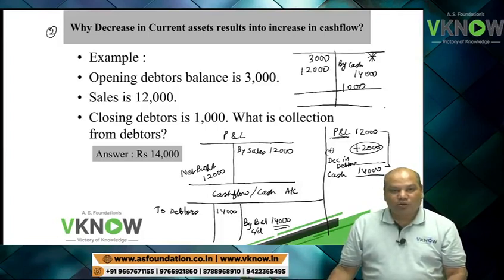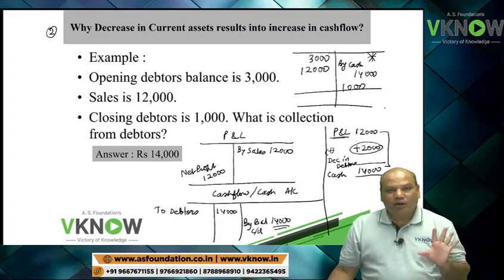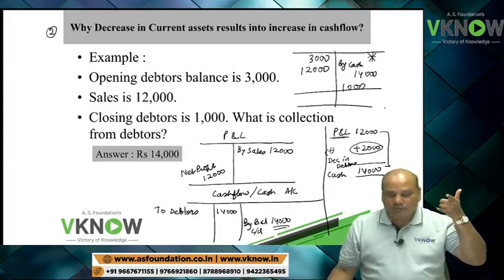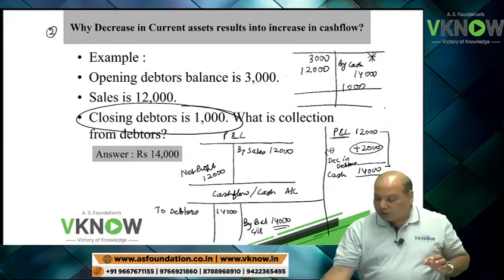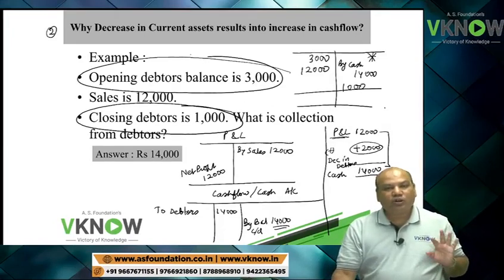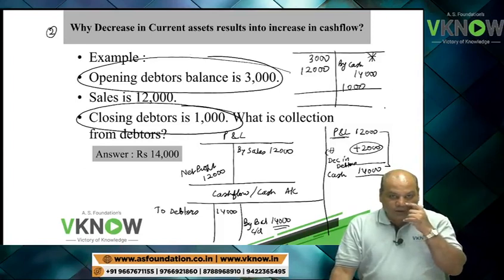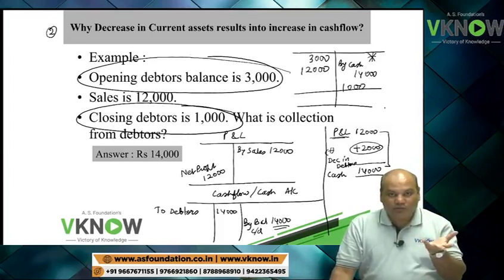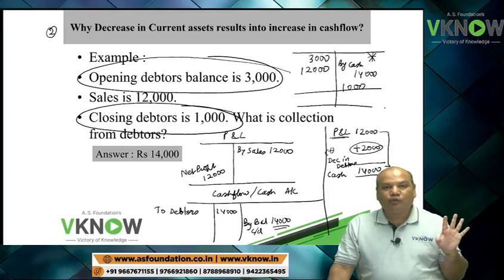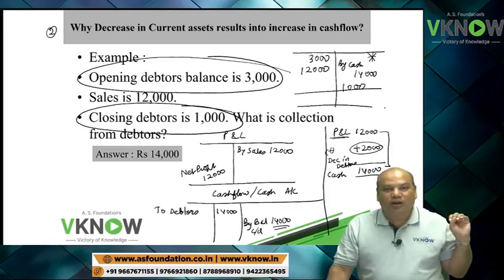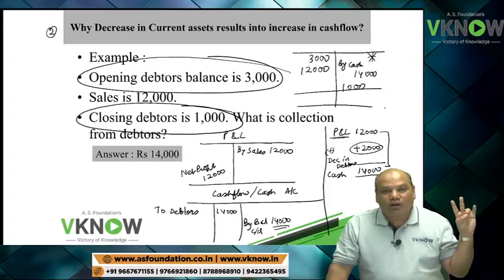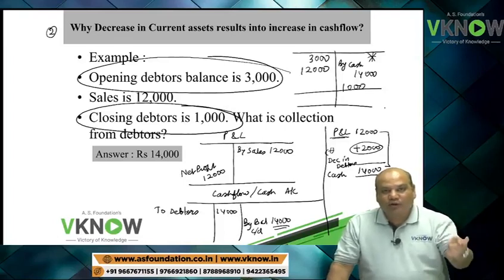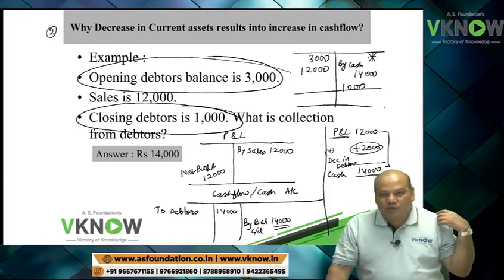No hydrogen bomb technology involved. Just simple. Now understand using logic. If your closing debtor is less than opening debtor, what does it represent? It means your collection is more than sale. You have not only collected current year's entire sale, you have also collected 2,000 rupees more, so your cash flow is higher.